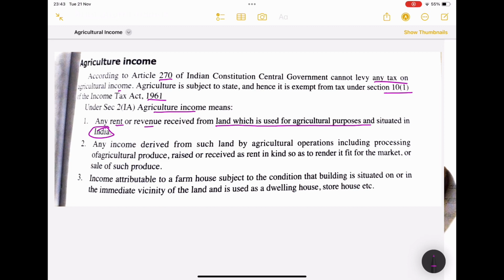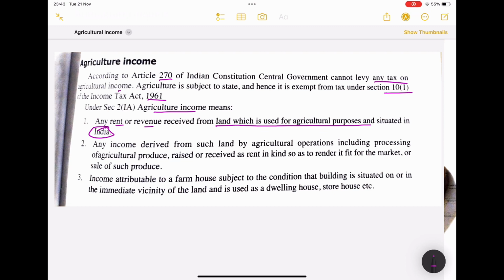The activities we do on agricultural land should be related to agricultural purpose. We might give our land for rent, but the tenant should use that land for agricultural activities. You understand the first point, right?